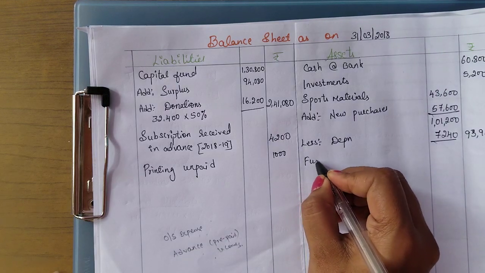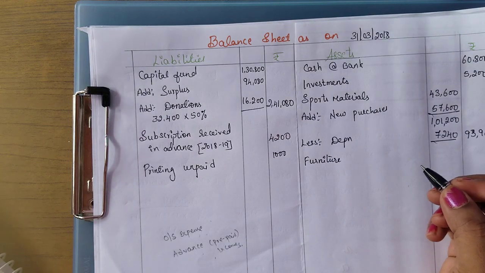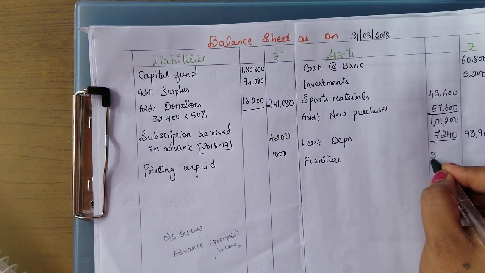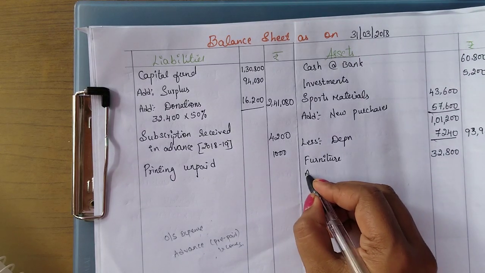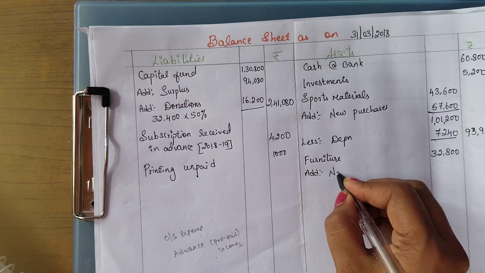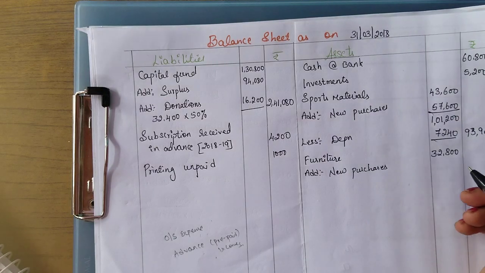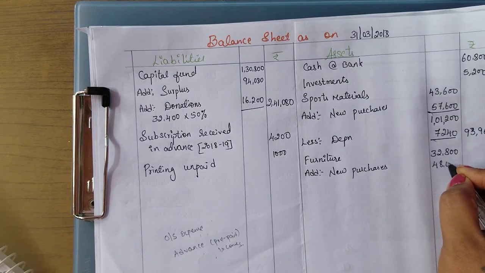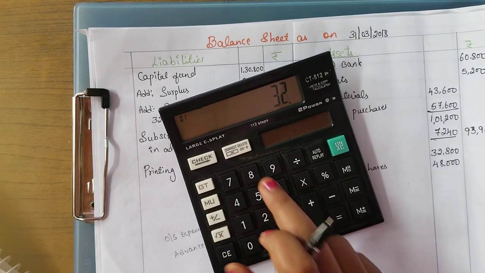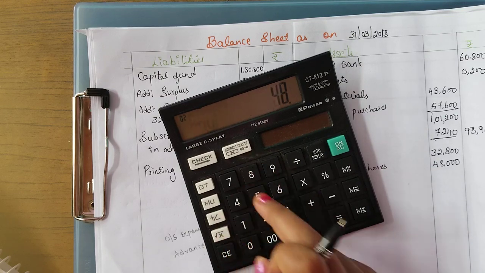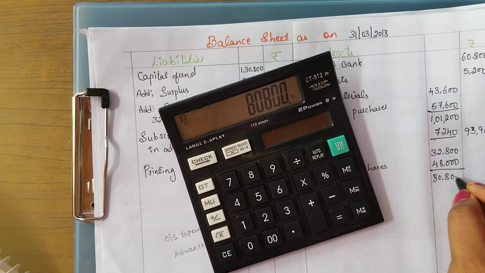Next, coming to the furniture. Even for furniture, there is old furniture and new furniture. The old furniture is 32,800, which is given in the old balance sheet. Add the new purchase, given in the receipts and payments, that is 48,000. First let's add both: 32,800 plus 48,000, we will get 80,800.